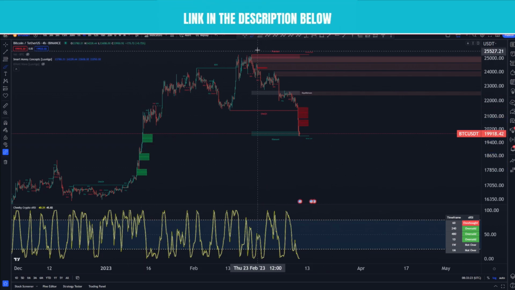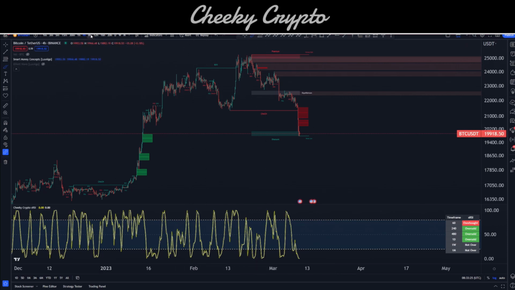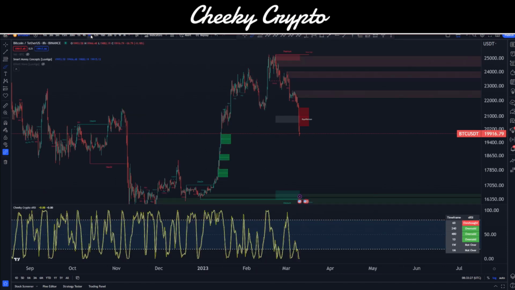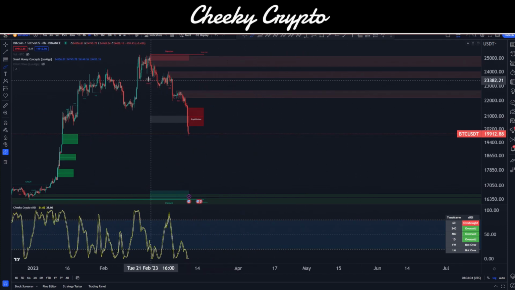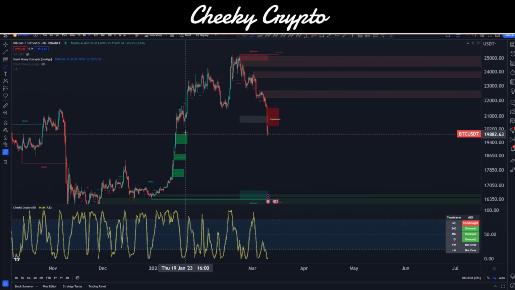Confirmation that we've now changed trend from bullish to bearish on our 4-hour. On our 8-hour, I think that was always going to be the case anyway. Oh no, we haven't really got a signal on that one yet. It'll be interesting to see when that one comes in. We've got the minor ones in here as well, so they're continuing. We have the big order gaps here. We have those same as usual, so nothing too much from there.